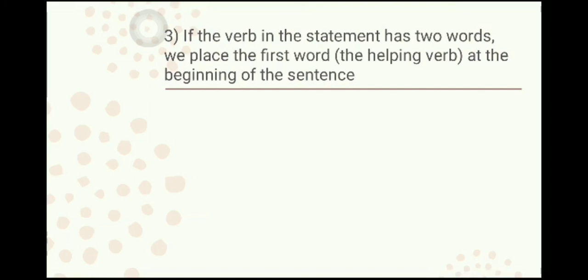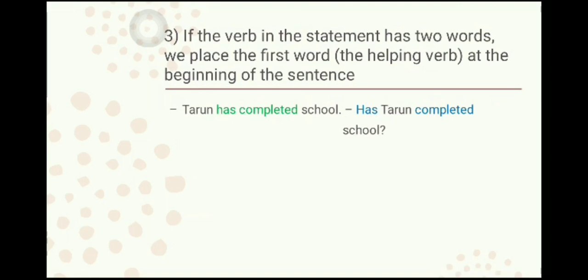The third way to convert a statement into a question is, if you have two words, that is one helping verb like is, am, are, was, were, do, did, has, have, all those, and the main verb, then what you have to do is put the helping verb at the first place. Let us see an example. Tarun has completed school. Here "has" is the helping verb and "completed" is the main verb. So we will put "has" in the first place and then the subject. So we will get "has Tarun" and "completed" will remain as it is. So we will get the question, "Has Tarun completed school?"